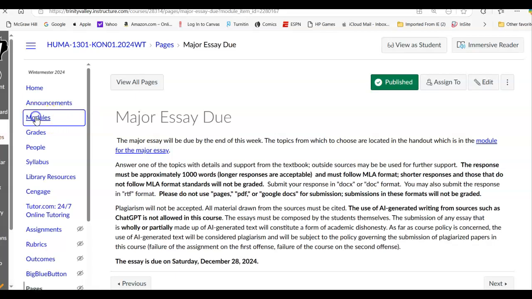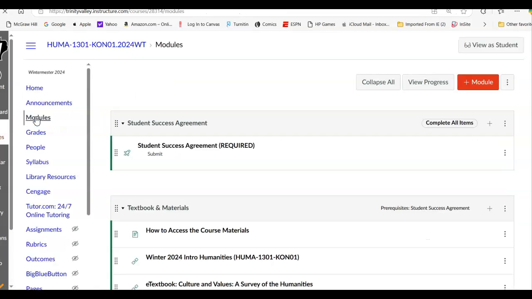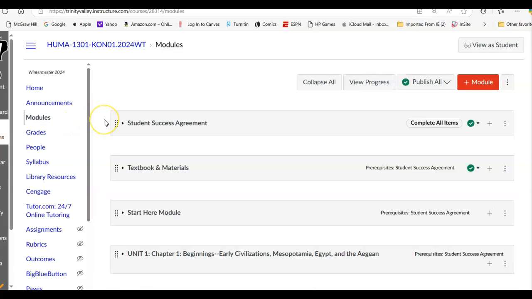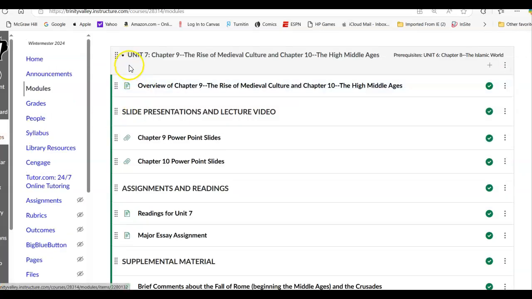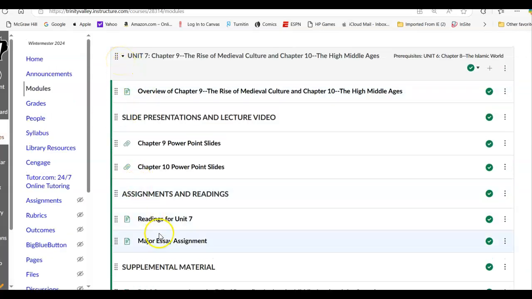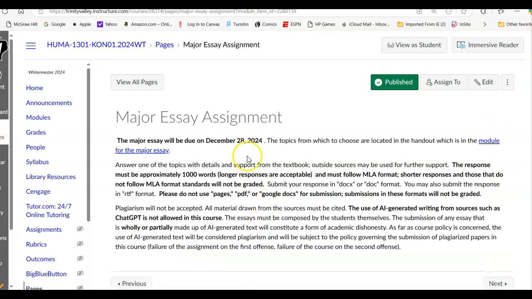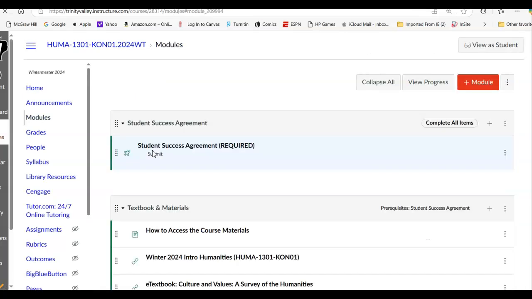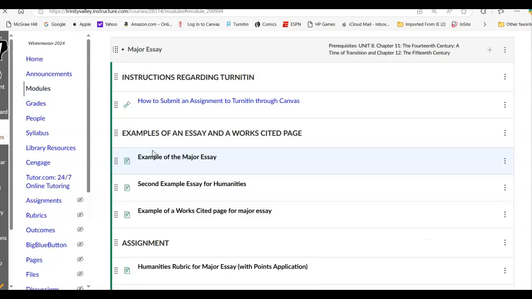So that's one place. I think I have it under Unit 7. I had forgotten about it being listed there as well and had not updated the date when I transferred these over. Yep, there it is, Unit 7, saying major essay assignment. I now have the date corrected. But again, if you go to either Unit 7 and read this one or to Unit 9 where it talks about the essay being due, if you click on this part, it'll take you to the module, which is where you need to go. And there it is, major essay module.